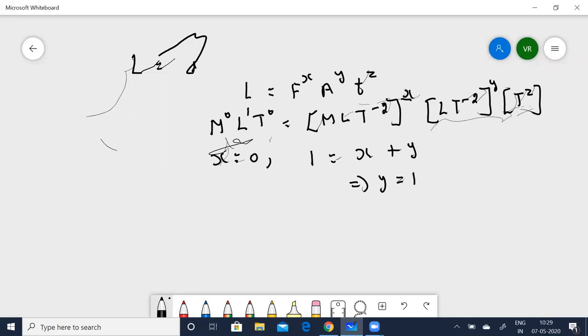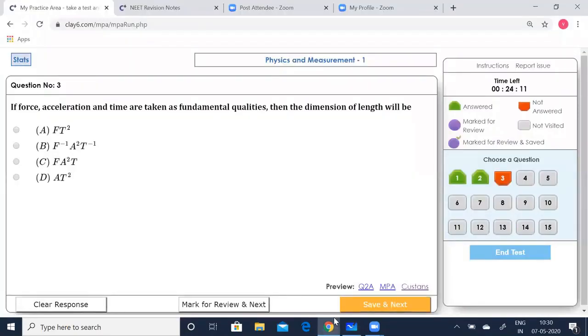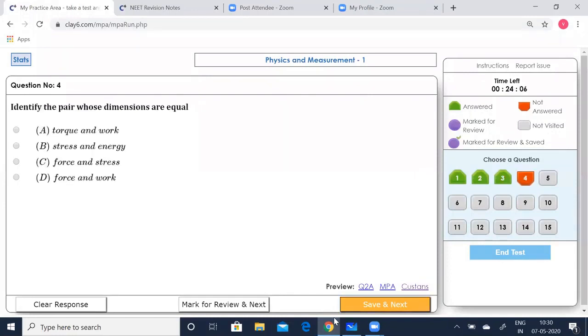Okay. Next, coming for T, you can see that 0 is equal to minus 2x minus 2y plus z. So substituting the values, this is going to be minus 2 plus z is equal to 0, or we can see that z is equal to 2. So from this we infer that L is equal to A T squared. So D is the correct option. Now let me click on D, save and go to the next one.